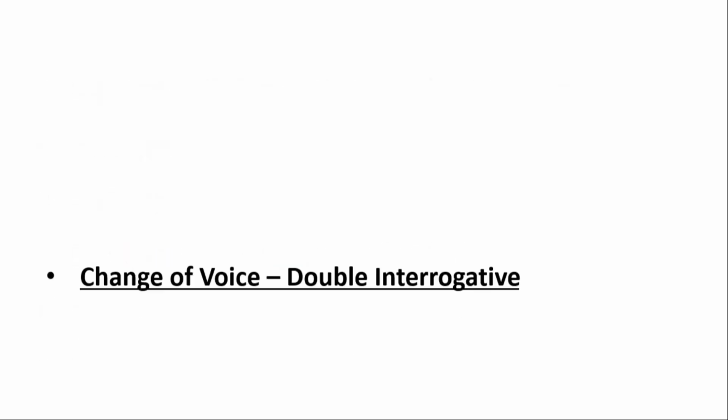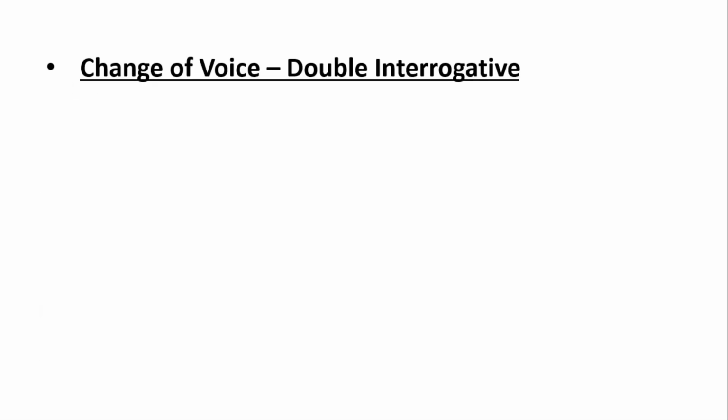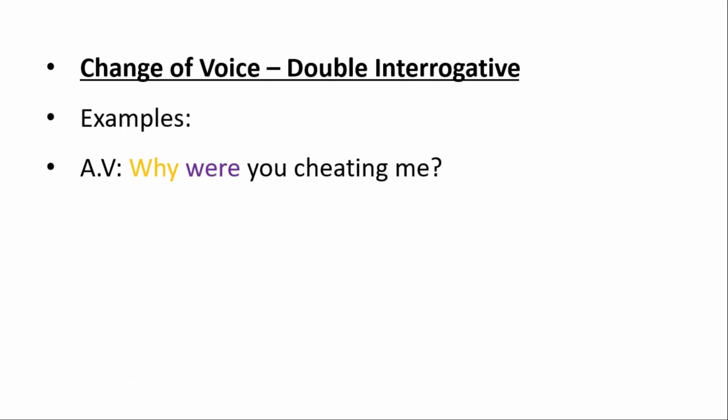Now let's have a look on the change of voice of past continuous tense, double interrogative or interrogative with WH words. Examples: active voice, why were you cheating me?